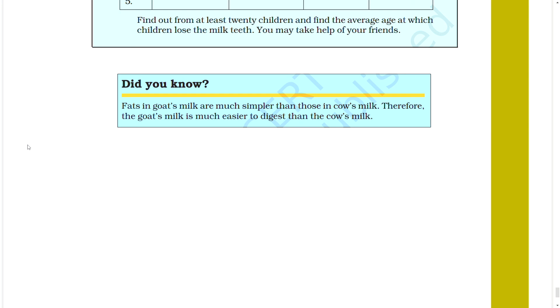Did you know? Fats in goat's milk are much simpler than those in cow's milk. Therefore, goat's milk is much easier to digest than cow's milk.